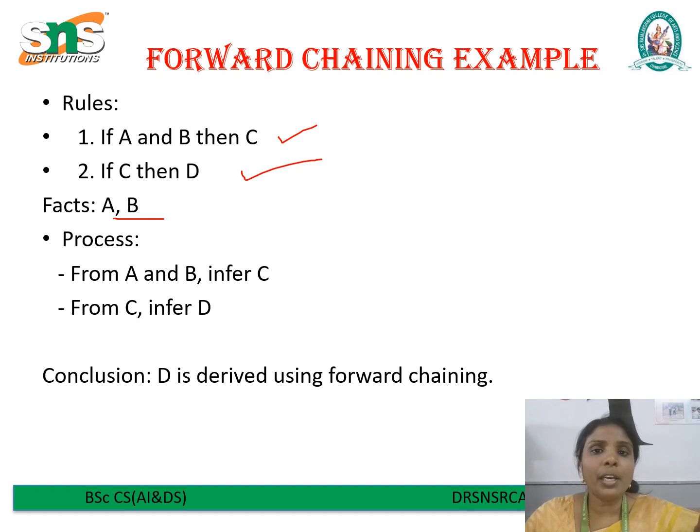Since both A and B are true facts, the condition of rule 1 is satisfied. Therefore, we can infer that C is true. Next, we take the new fact C and check rule 2. It says if C then D. Since we know that C is true, we can infer that D is true. So starting from the known facts A and B, and by applying the rules step by step, we are able to derive new knowledge. Finally, we conclude that D is true. So D is derived using forward chaining.